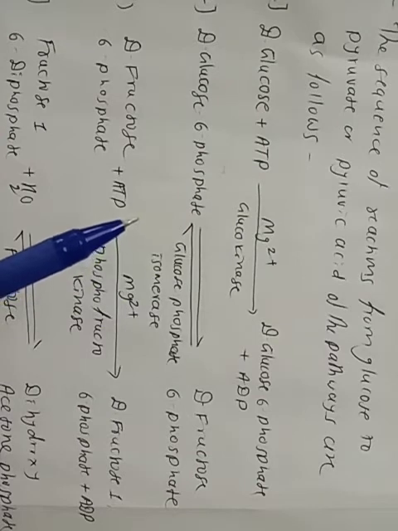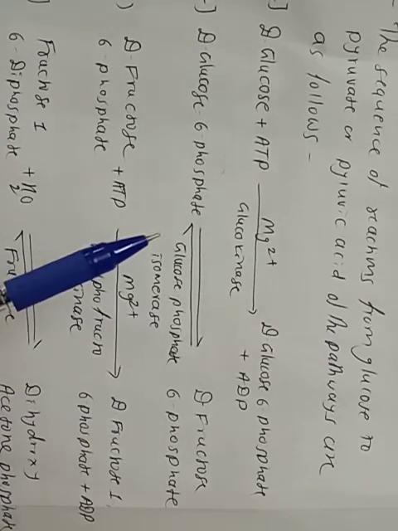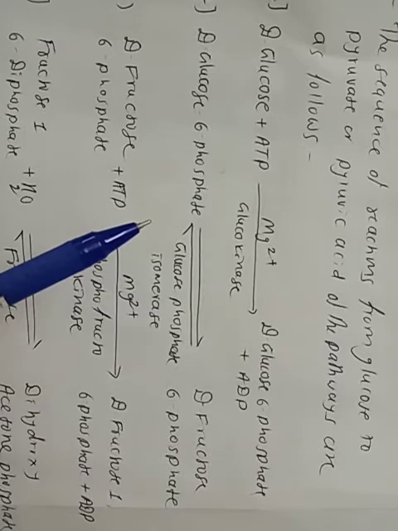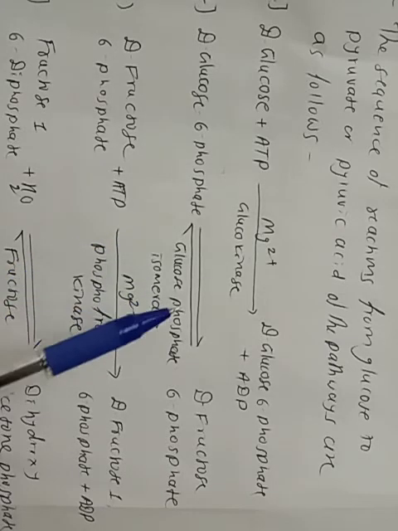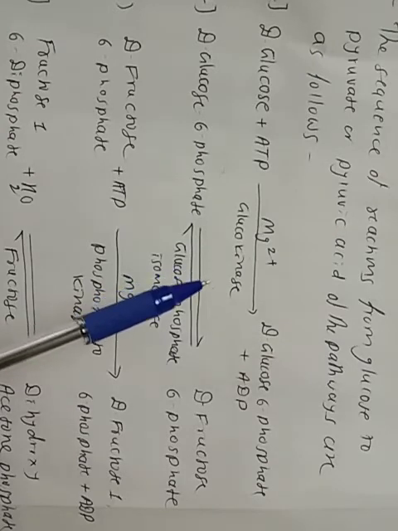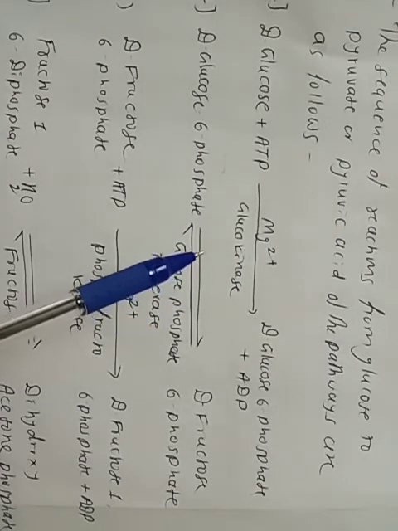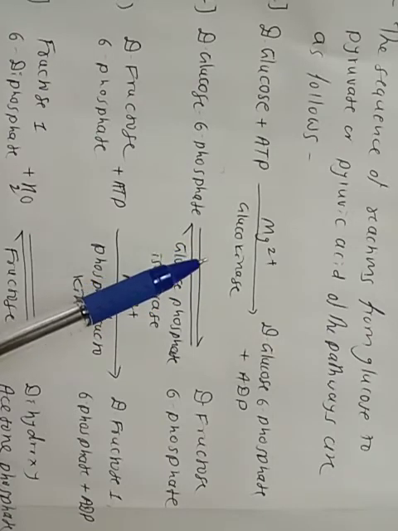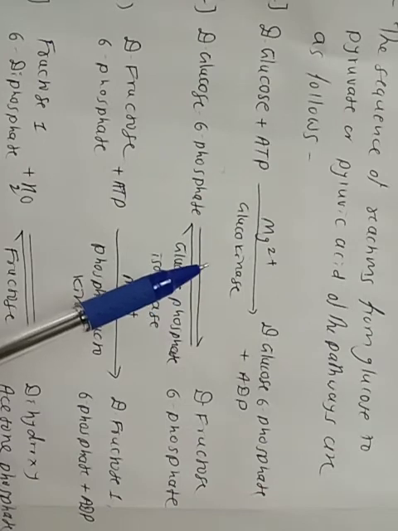In this, glucose phosphorylation to glucose 6 phosphate is catalyzed by the enzyme glucokinase. Every reaction takes place with the help of an enzyme.